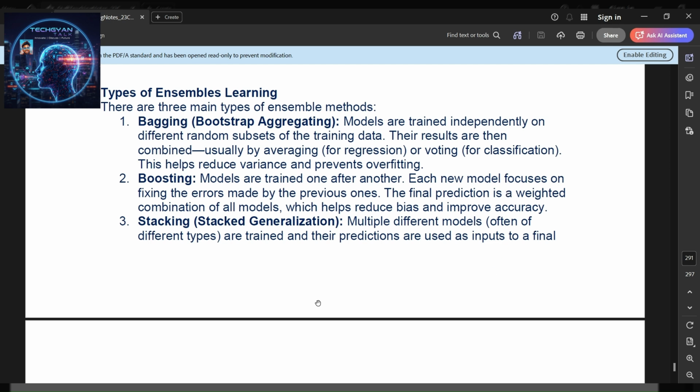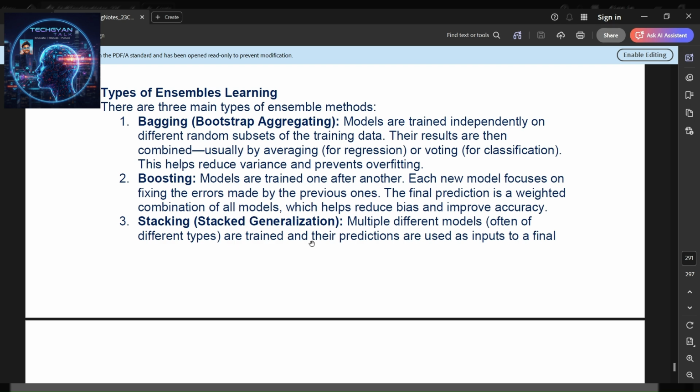Bagging, bootstrap aggregating: models are trained independently on different random subsets of training data. Their results are then combined, usually by averaging for regression or voting for classification. This helps reduce variance and prevents overfitting. Boosting: models are trained one after another. Each new model focuses on fixing the errors made by the previous ones. The final prediction is a weighted combination of all models, which helps reduce bias and improve accuracy.